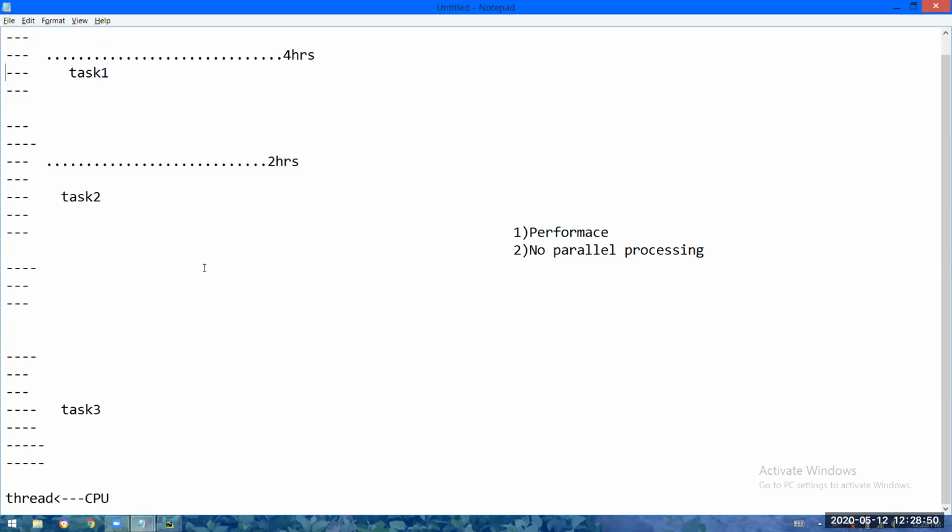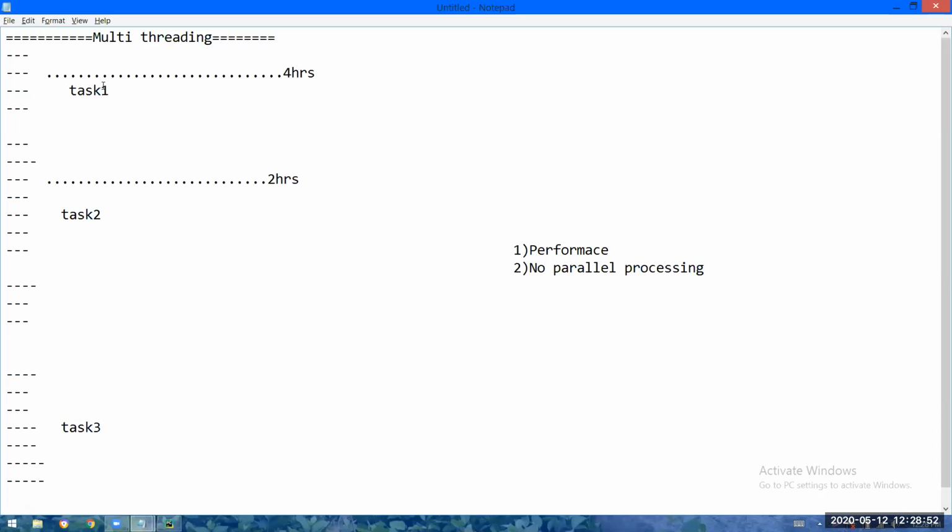Instead of having one thread, see, let us do like this. Create multiple threads. To execute this piece of code, to perform the first task, I am taking one thread. To execute this piece of code, to perform the second task, I will be creating one more thread. To execute this piece of code, to perform the third task, I am creating one more thread called T3. So if one thread is there, that's a problem. That's why to execute 3 pieces of code of the same program, I'm creating 3 threads.